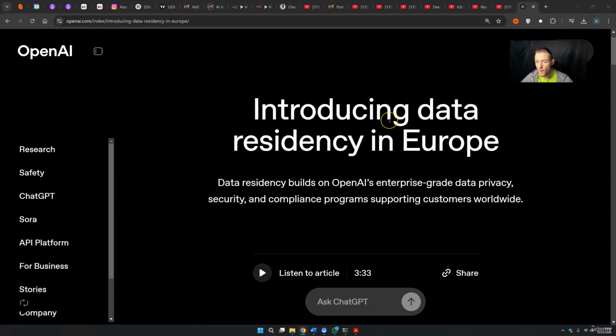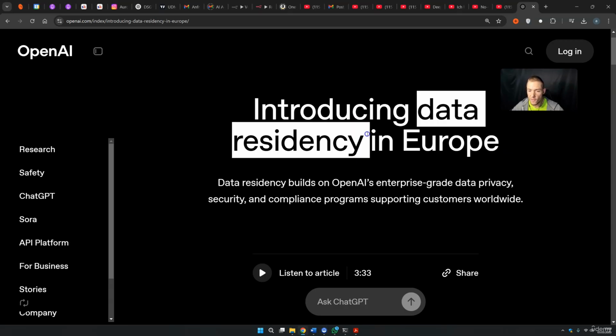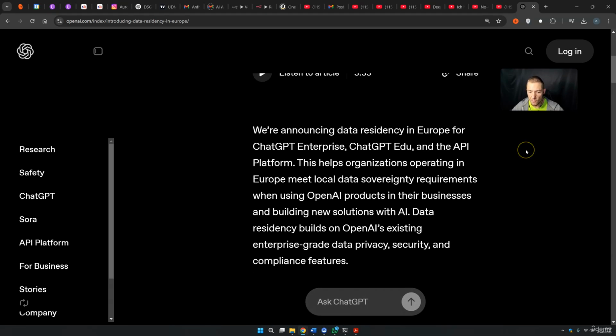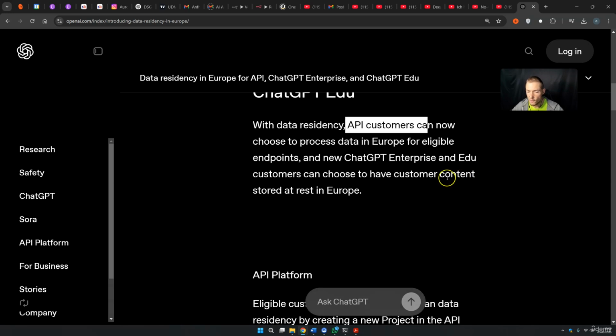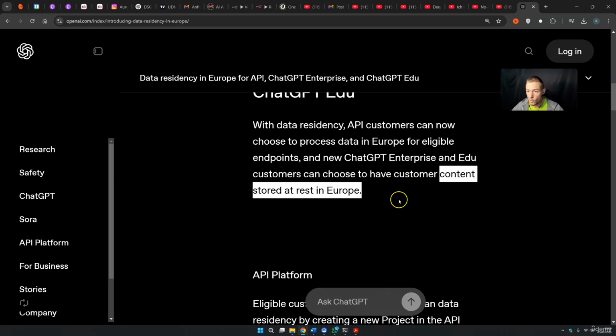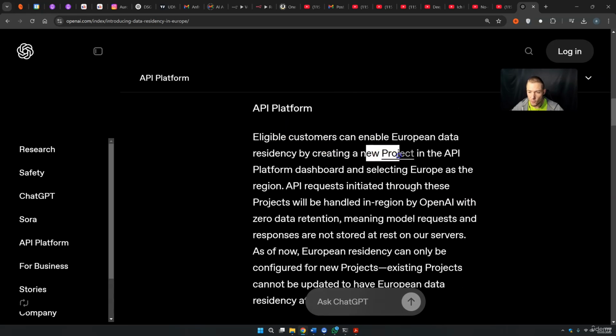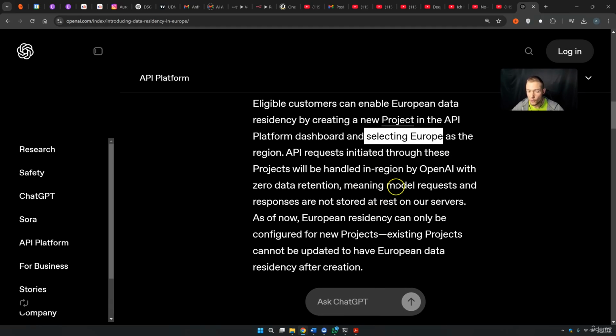One more thing about privacy, if you want to do everything right for Europe. Yes, I know in the US it's not that problematic, but especially in Europe you can have some problems, and that's why OpenAI has also responded to Europe. We have data residency in Europe right now. API customers can use it. And that's of course perfect because the content gets stored at rest in Europe, so we will not send the data to the USA and then we are fine. In the API platform you can go to your projects and select Europe and you are fine. So basically you will use servers from Europe and you will not send your data out to the USA.